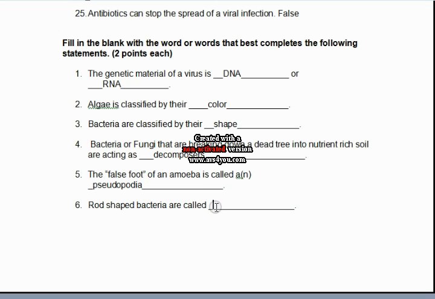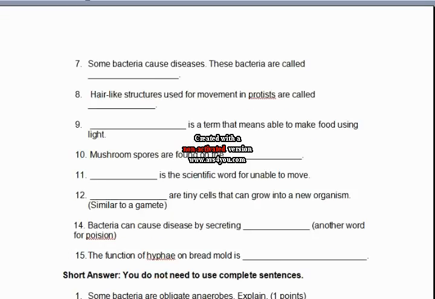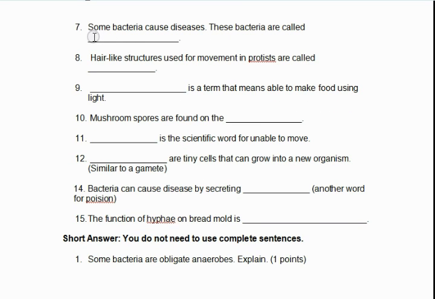Rod-shaped bacteria are called blank. Bacillus. Some bacteria cause diseases. These bacteria are called blank. Pathogens. Hair-like structures used for movement in protists are called blank. Cilia.